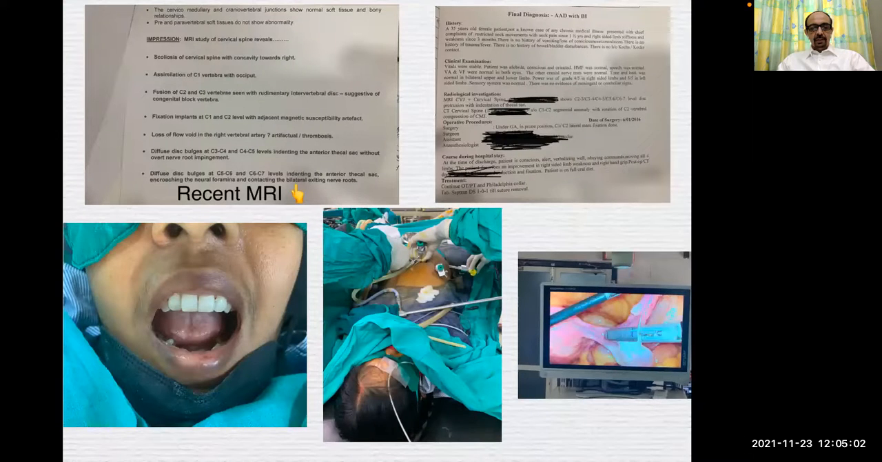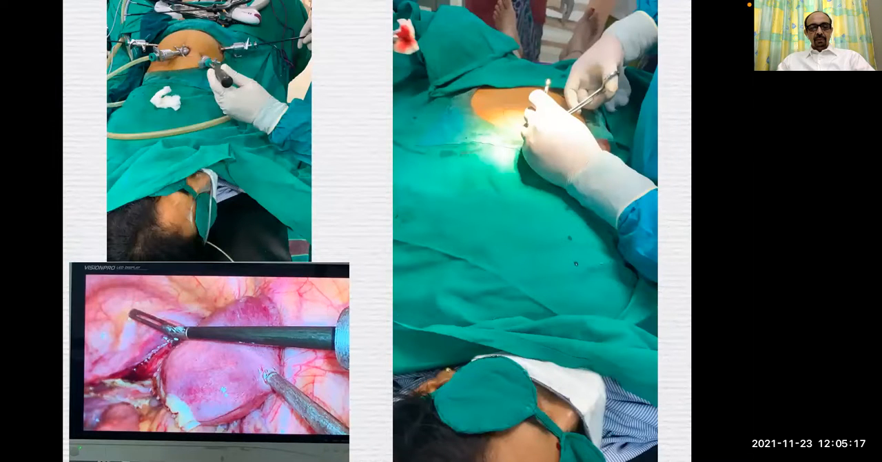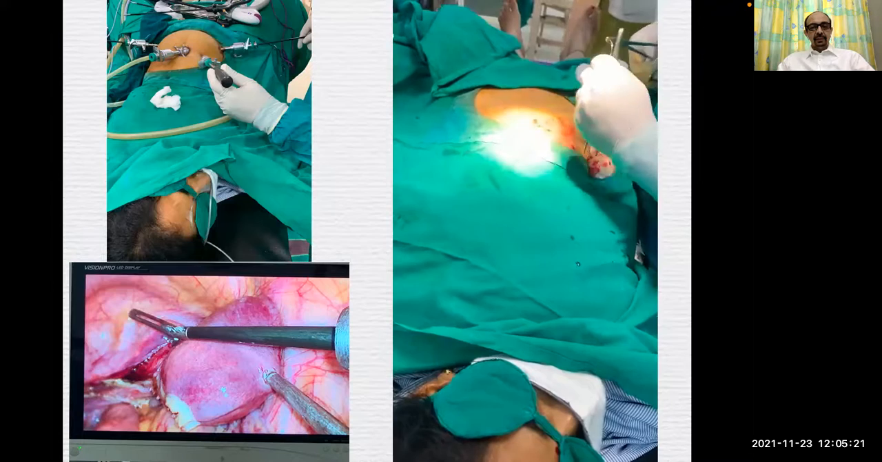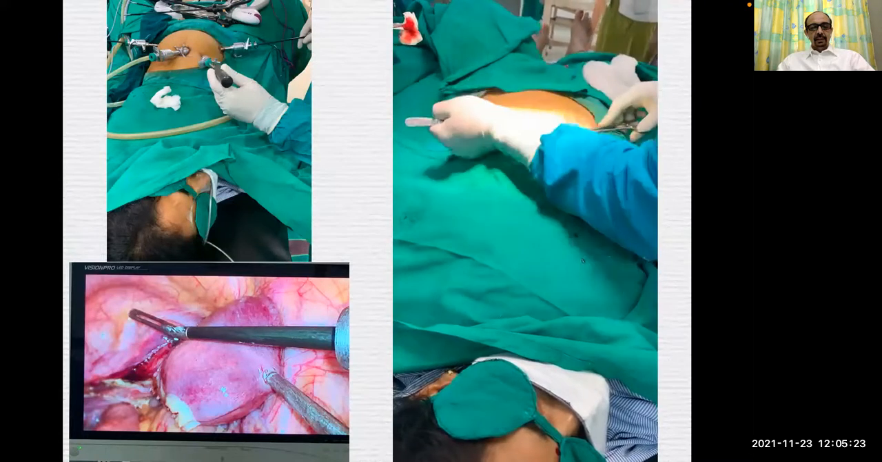This is a patient of atlantoaxial dislocation with basilar invagination for laparoscopic hysterectomy. She was given the option of general anesthesia, but she happily accepted the segmental spinal. This is again a two-drug technique for laparoscopic hysterectomy. You can see the patient moving her legs at the end of surgery.